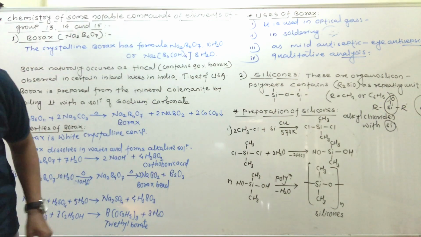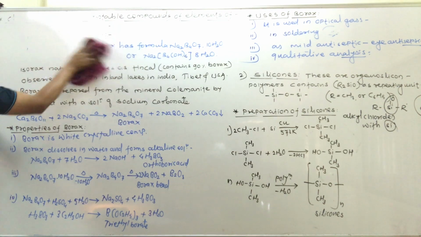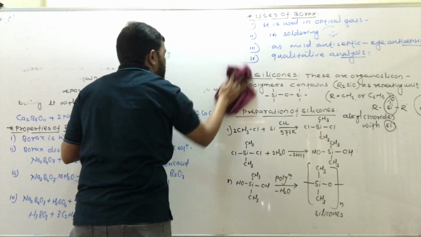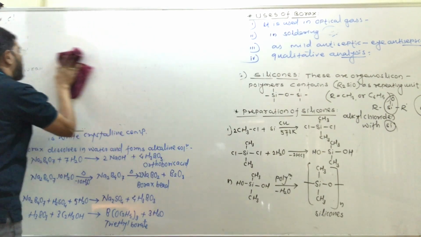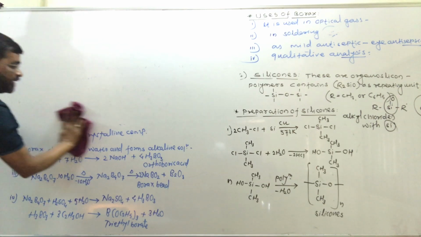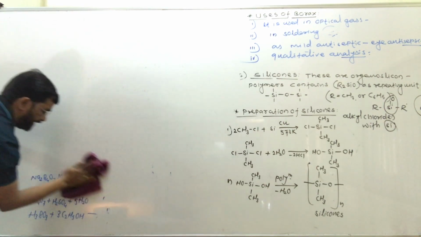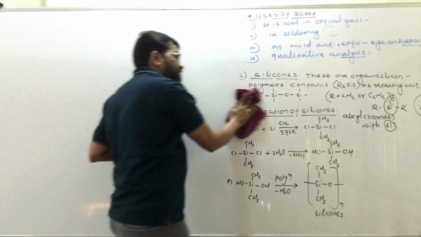Now we have to study properties of these silicones. After that we have to study important uses of silicones, and one more important compound of nitrogen that we have to study. It is nothing but ammonia. We have to study about ammonia also.